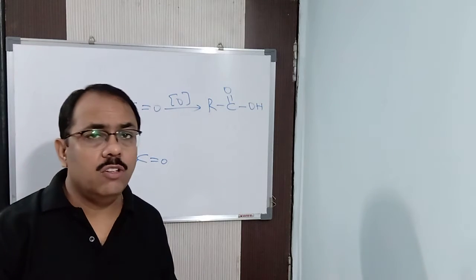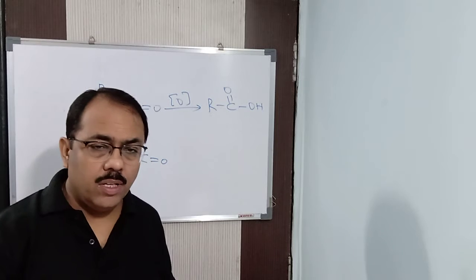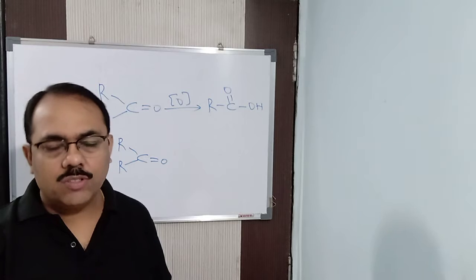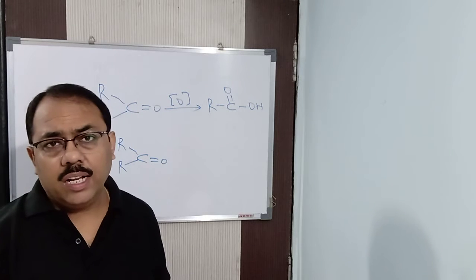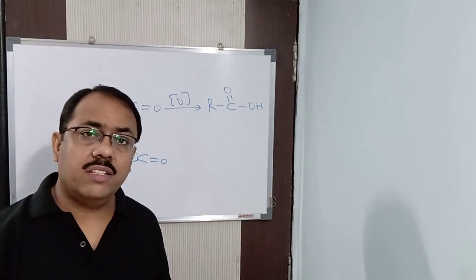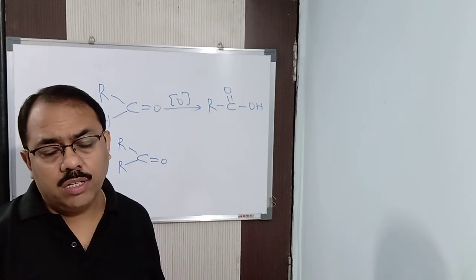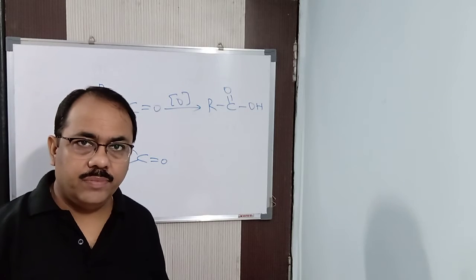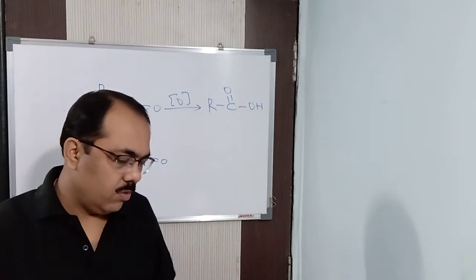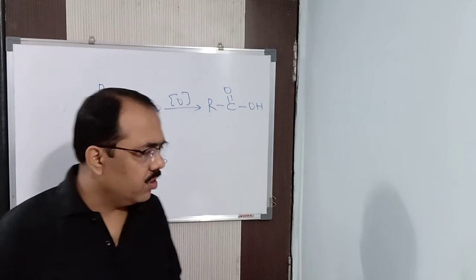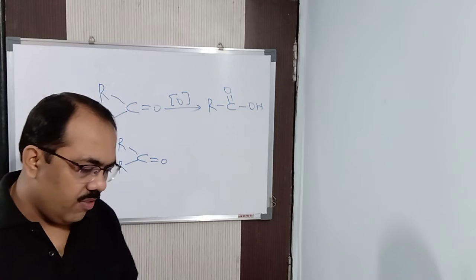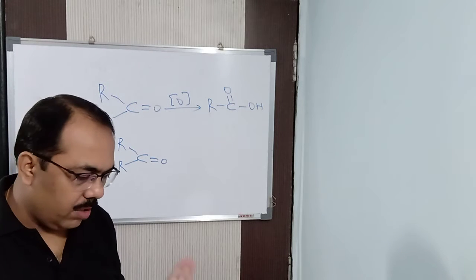Mild oxidizing agents like Fehling solution, Tollens reagent, bromine water, Benedict solution. Of course, it can be oxidized by stronger oxidizing agents also, like concentrated or dilute nitric acid, acidified K2Cr2O7, acidified KMnO4. But it can also be oxidized by mild oxidizing agents. Due to the presence of this hydrogen atom, aldehydes undergo oxidation very easily without the breaking of any particular bond.